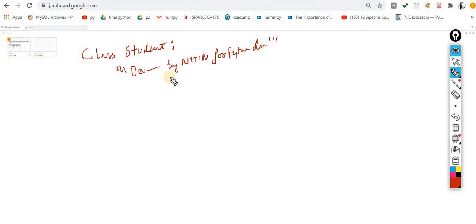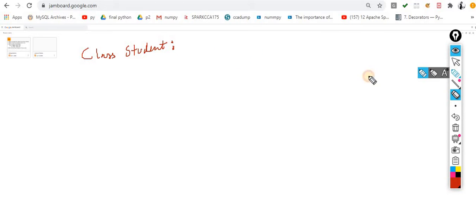If you don't want to write it, you don't have to. This is called a doc string. But in production you must write these kinds of things. So I'm removing this, since it is an optional step.